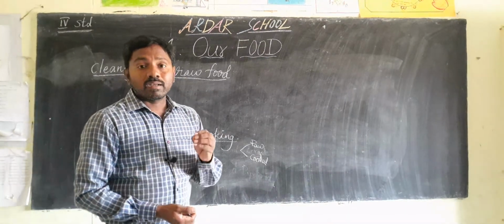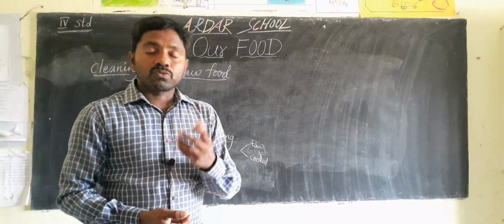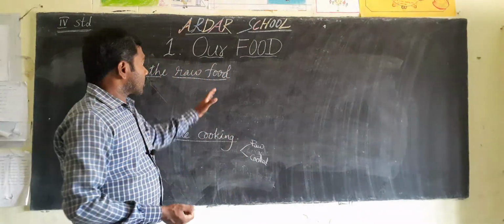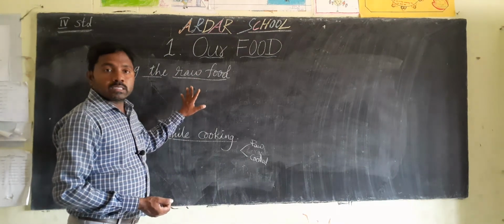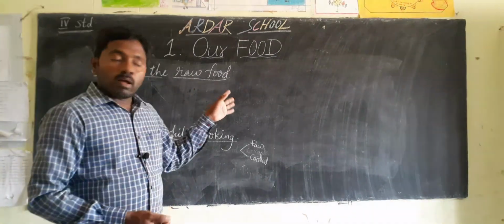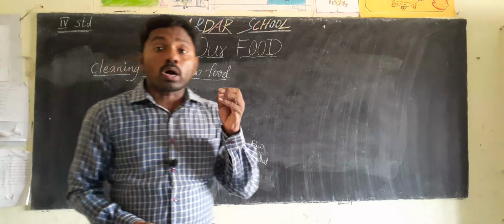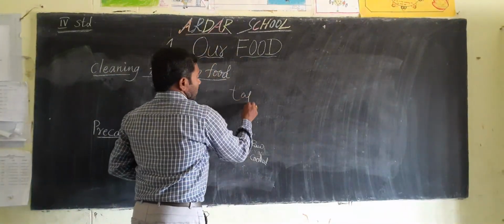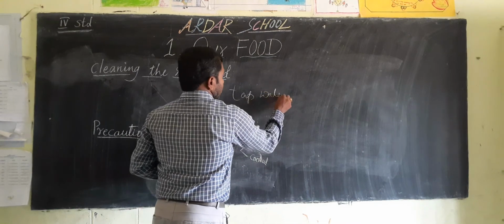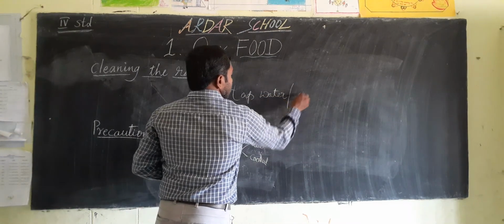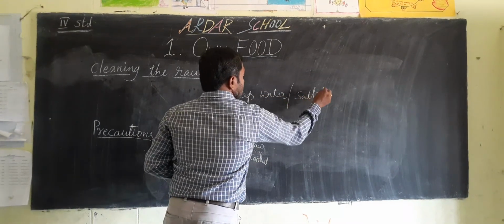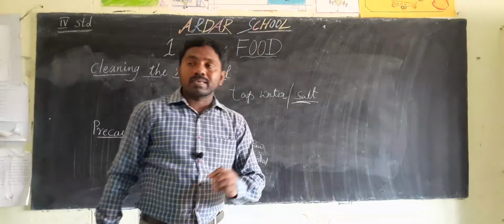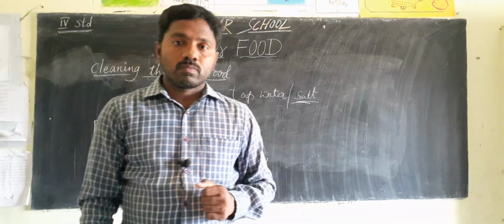We must clean the food, meaning fruits and vegetables. We must wash it under running tap water, or in salt water. When we wash in salt water, the chemicals are dissolved.